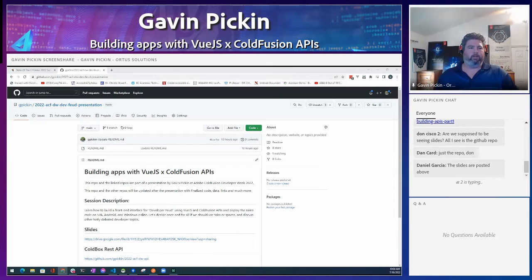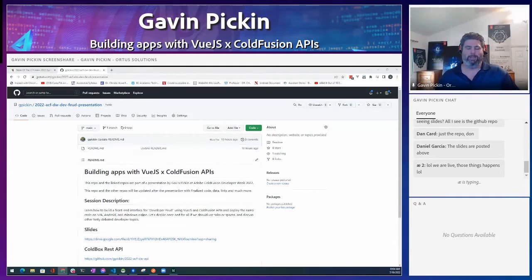Okay, so why Vue.js? It's the closest of all the JavaScript libraries, I believe, to ColdFusion. The tag syntax aligns with old school ColdFusion. For me, that just meant it was a really smooth transition, really simple. Like I said, it's reactive. It's got really nice tooling. And I don't have to write HTML inside of JavaScript inside of HTML inside of JavaScript. For me it was fun, easy to learn, and I really like Vue.js. And actually, Alpine is like Vue.js Lite, which is really great to sprinkle around as well. And so that's been good.